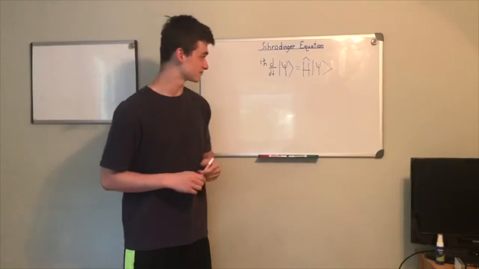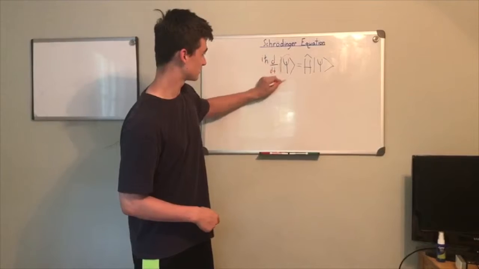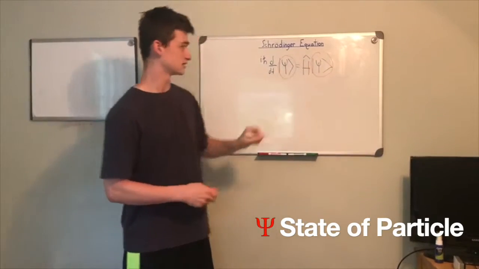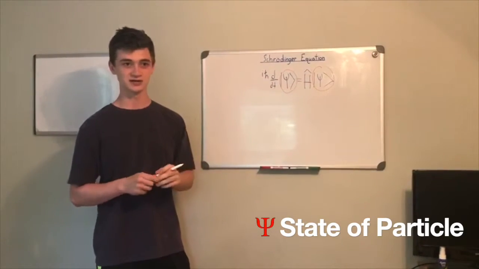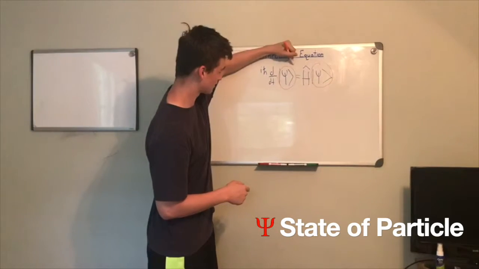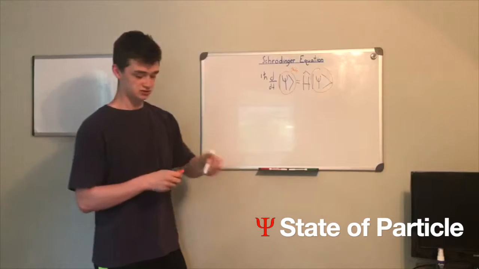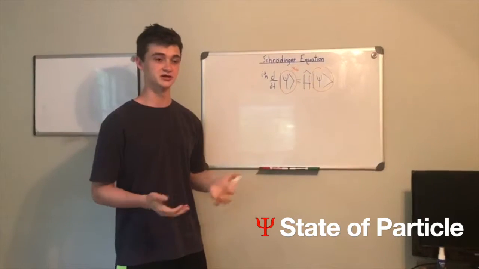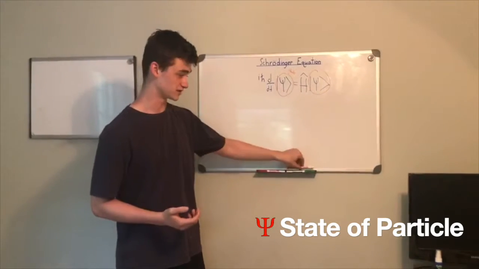So let's break this down. First, we have these two symbols. These represent the state of the particle, as I said before. So I'll put a little label there. So this gives us all the information that we want about the particle and all the information we can get.